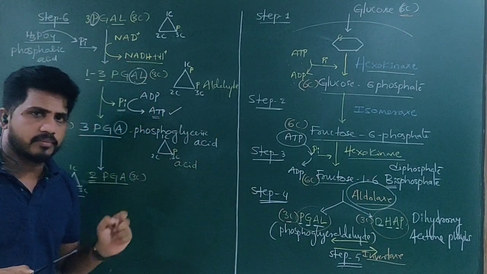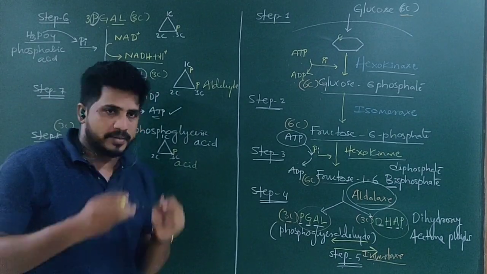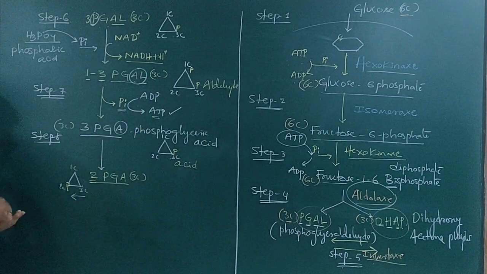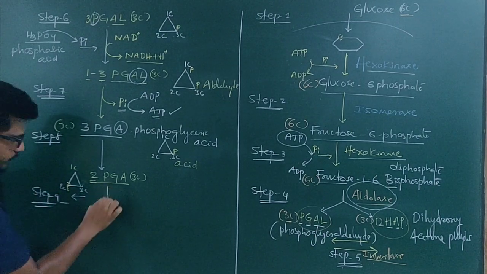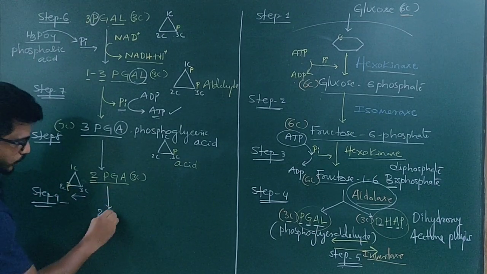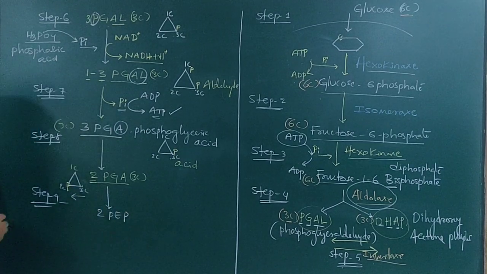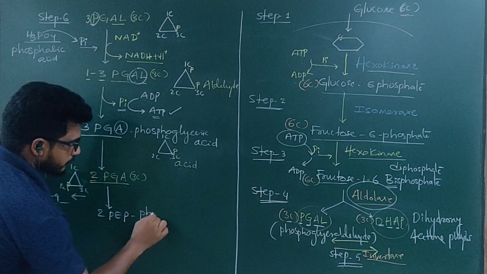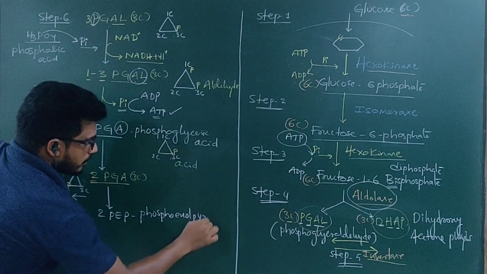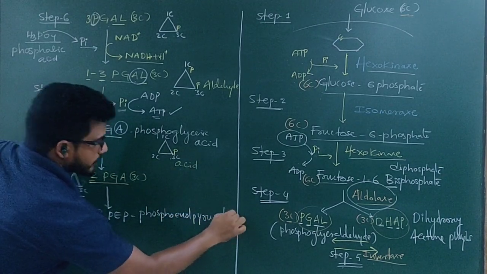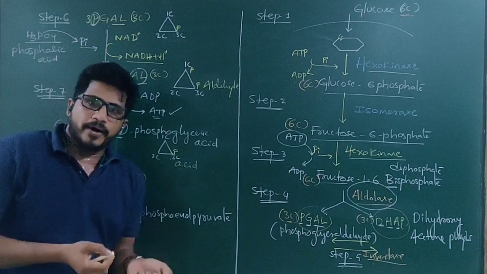All these reactions are under the monitoring of enzymes in the cytoplasm. Now, step 9. In step 9, 2-PGA becomes 2-PEP. PEP means phosphoenol pyruvate. Phosphoenol pyruvate.